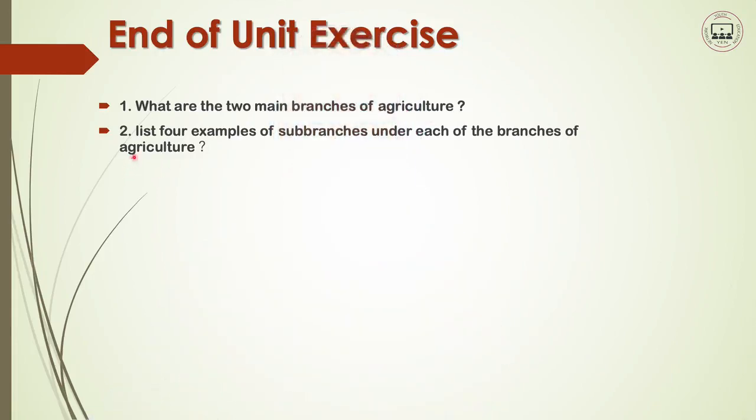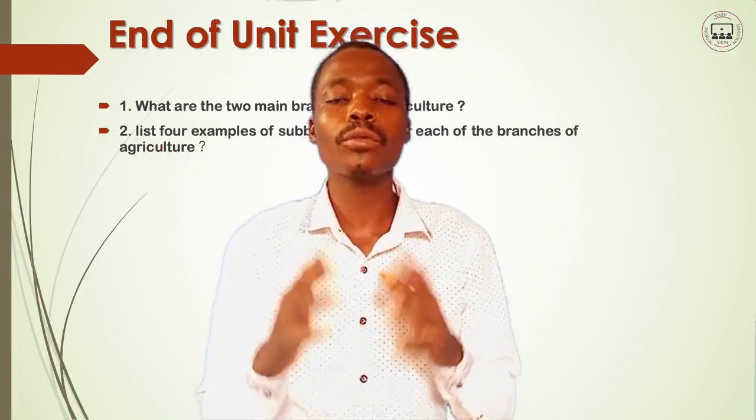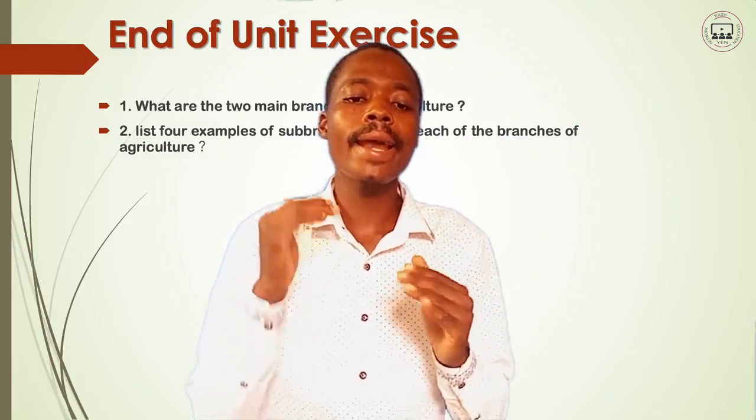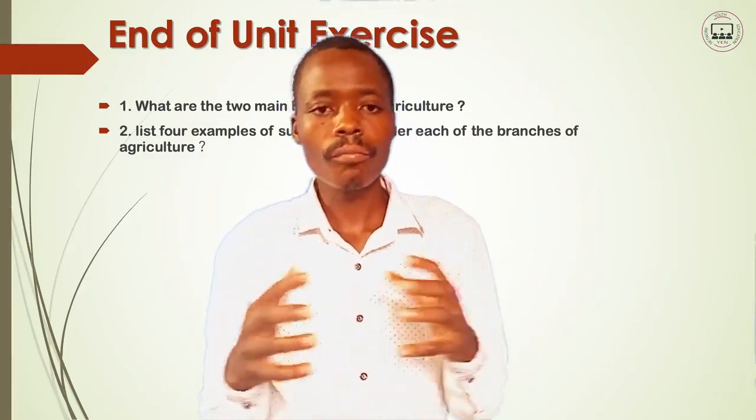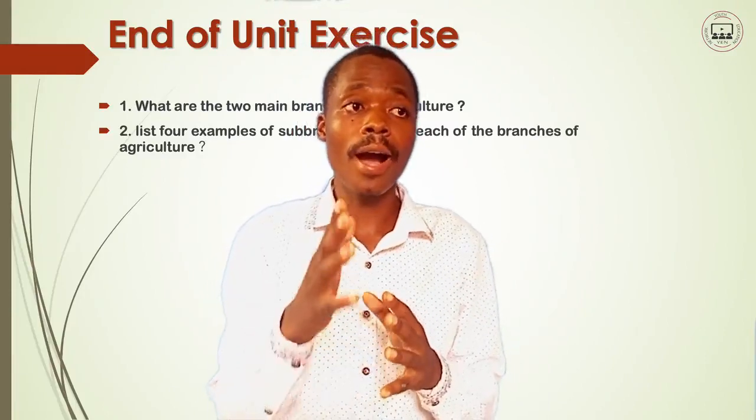The second question is: list 4 examples of sub-branches under each of the branches of agriculture. That is a question that needs more understanding.